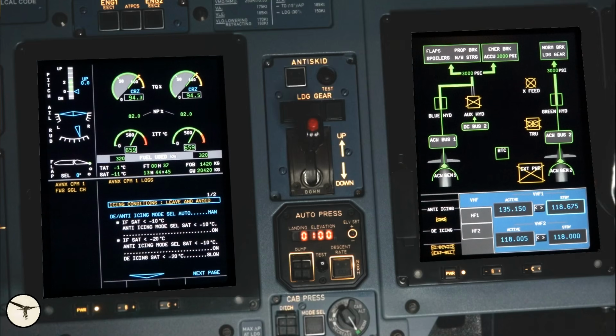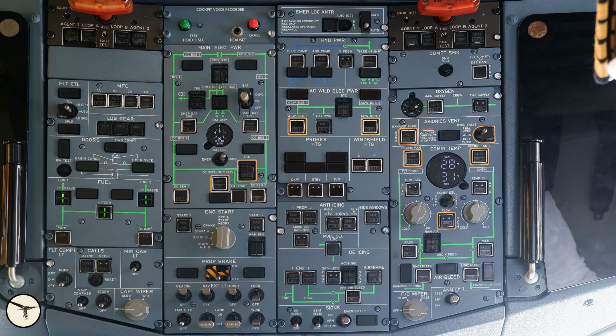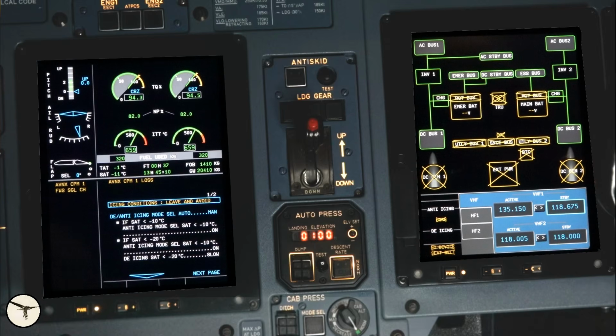On the system page, we can see we have lost some information for the AC valve and also hydraulic. However, this is only information lost to the screen. The system is in fact working perfectly normal, which is confirmed by looking at the overhead panel. Here is the electric, a lot of information lost, but only on the screen.